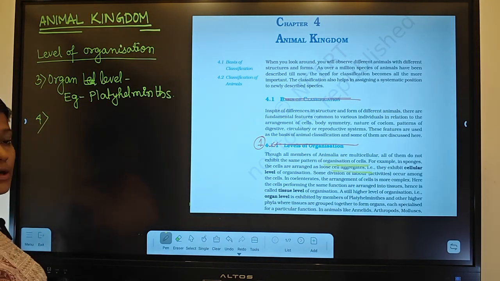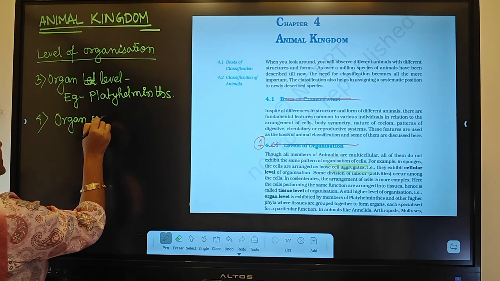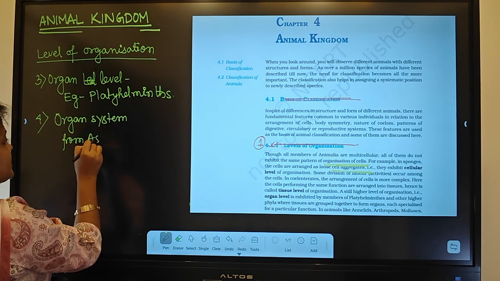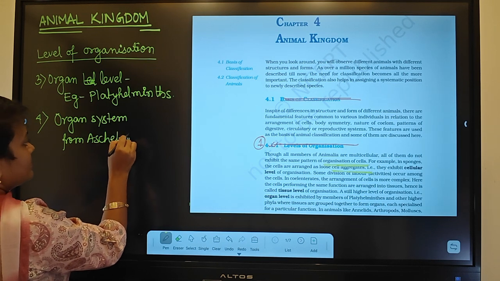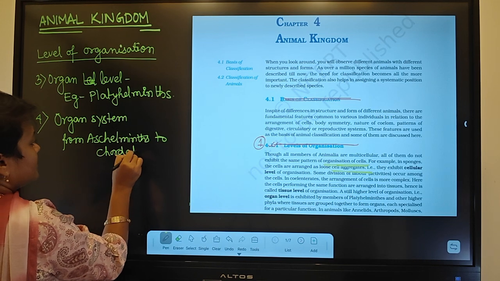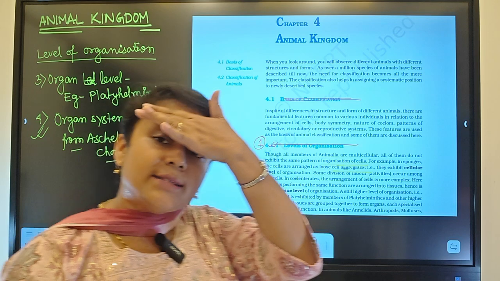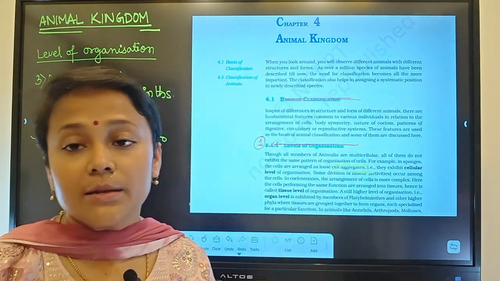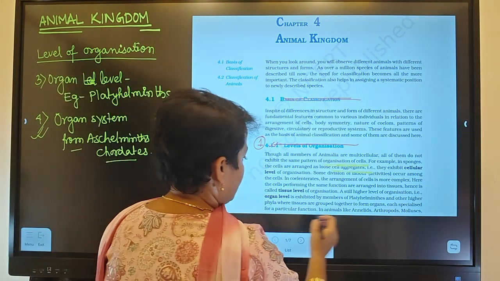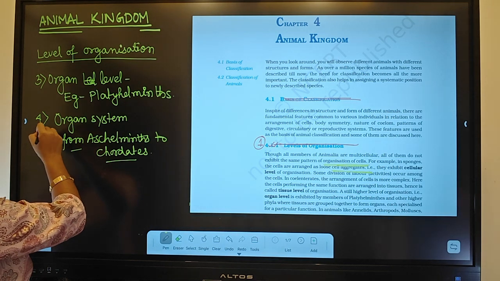Coming to the fourth one, organ system. From aschelminths to chordates, all will show organ system. It means the organ system is present in aschelminths and higher phyla. Now this is called the organ system level of organization.